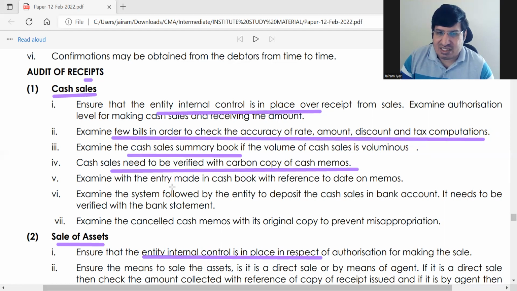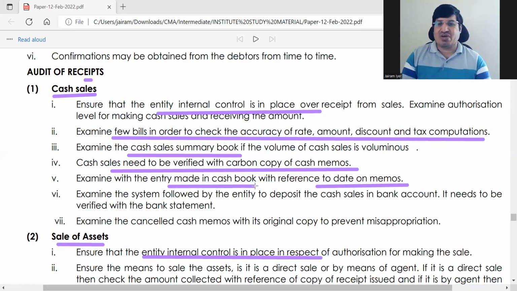Also make sure of the dates. The date on the cash memos is entered correctly in the cash book. Sometimes you can have some teaming and lading with reference to dates. So you have to make sure that dates are properly entered. And if it is a hard copy statement and any date is inserted in between, then you will have to be careful. It means that entry has been done at a later date.